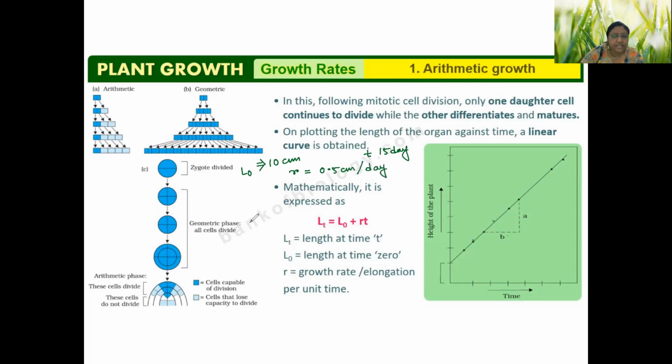So obviously I can easily find the LT by using these details, as LT is equal to L0 plus R multiplied by T, that is L0 is 10 plus R is 0.5 and number of days is 15. So what will be the value? How many centimeter?